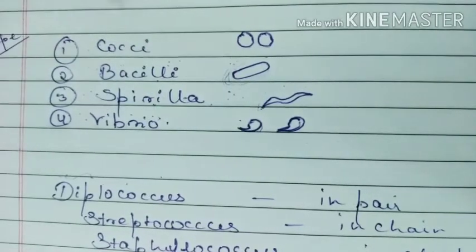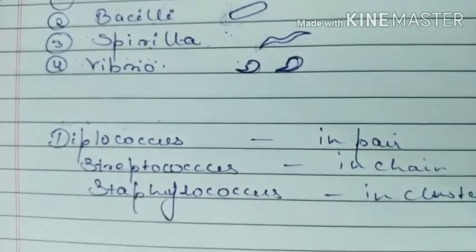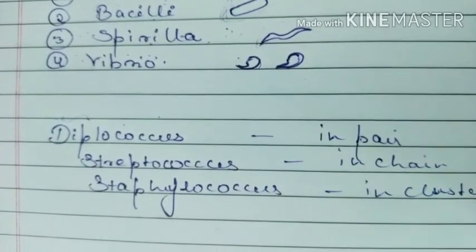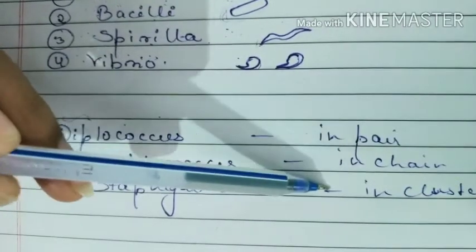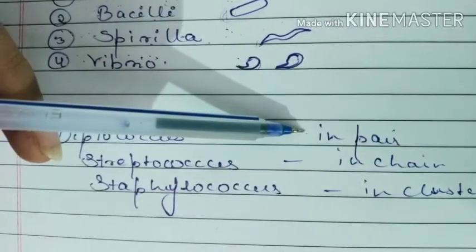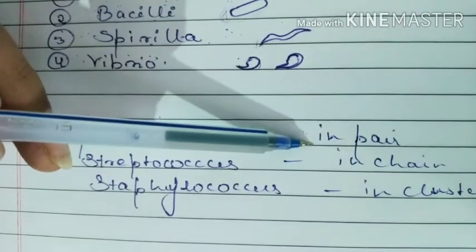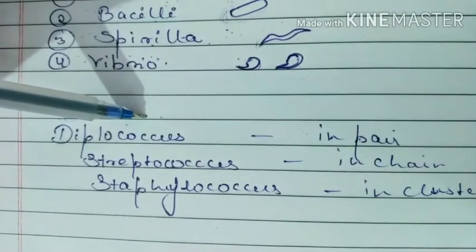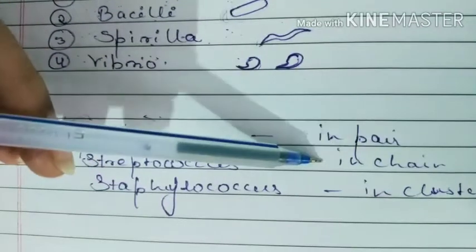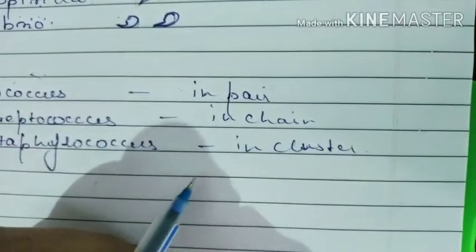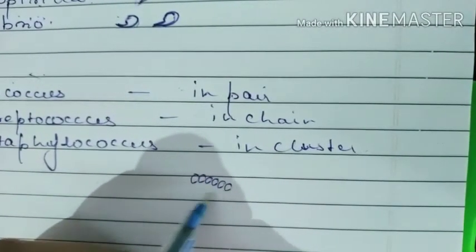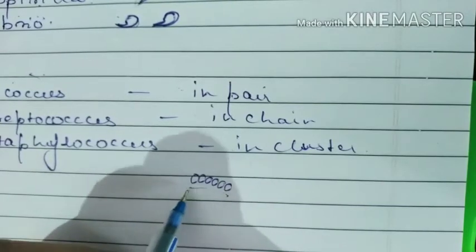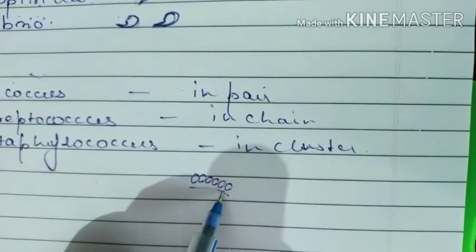Okay. After that, we will see how they occur, whether they occur in pair, in chain, or in cluster. If they occur in pair, they are diplococcus. If they occur in chain, this is one bacteria, this is second, third, fourth, fifth, this is a chain of bacteria, known as streptococcus.